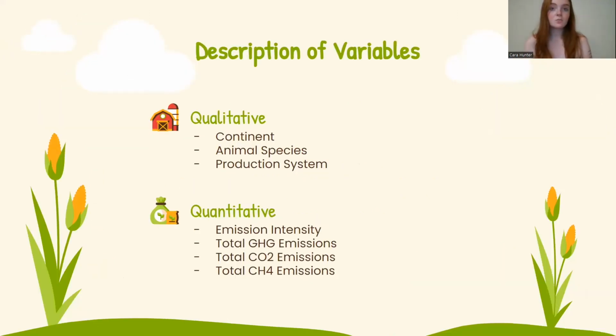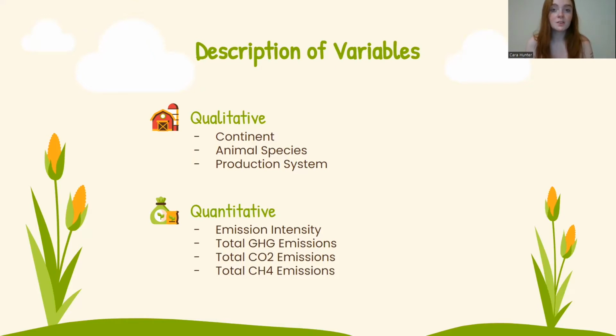The sample I am using has 4 categorical variables and 4 quantitative variables. The first categorical variable is continent, which refers to the continent in which the livestock was kept and was created from grouping the regions on the original data set into their own respective continents. Next, there's animal species such as cattle, chicken, sheep. There's also the variable of production system, which is how the livestock were handled, fed, and grown. One example is grassland systems, which is typically referred to as a grass-fed commodity, and another is feedlots. All the qualitative variables are nominal.